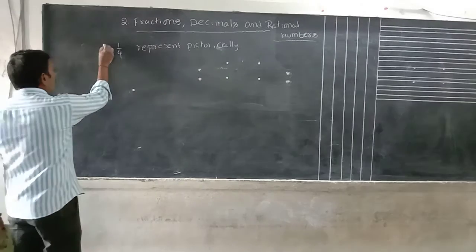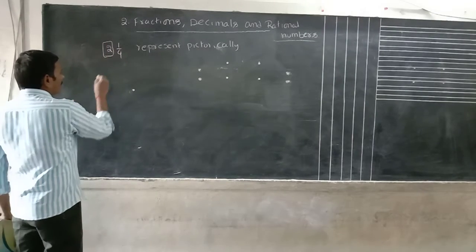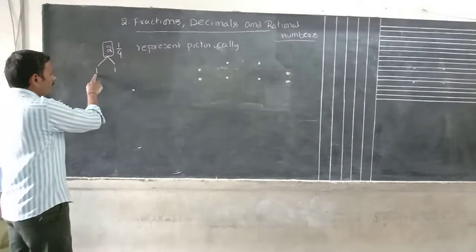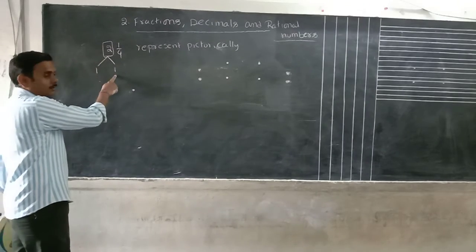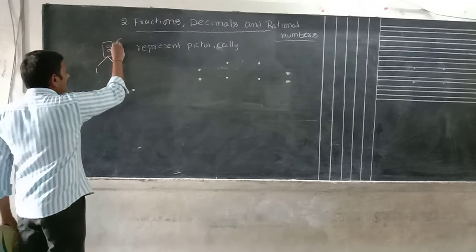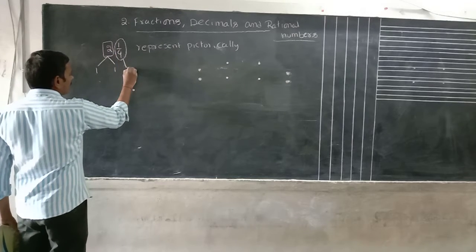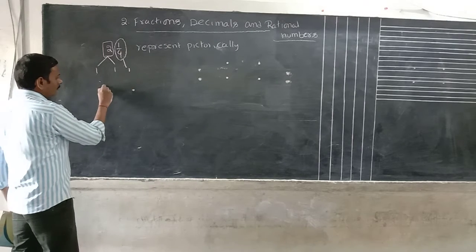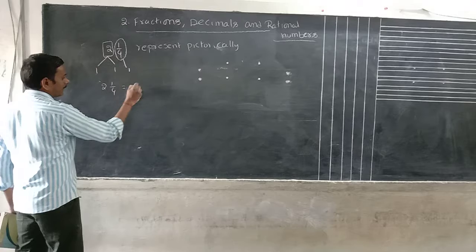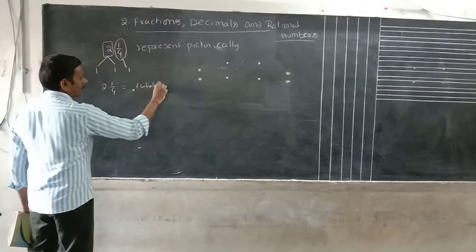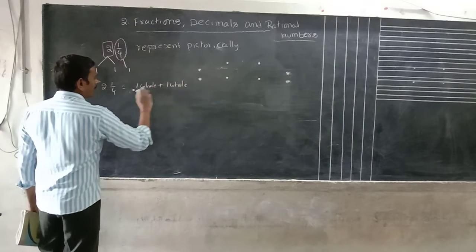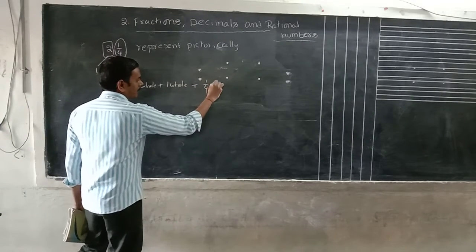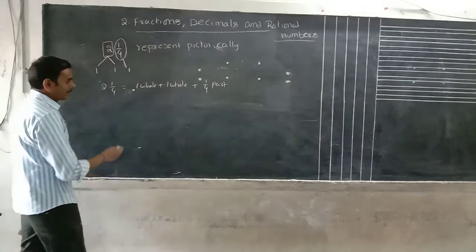Okay, how many whole parts are there? 2. 2 means we will get two whole pictures. See here, 2 1 by 4 we can write as one whole part plus one whole part, that is 2 whole parts, plus 1 by 4 part.